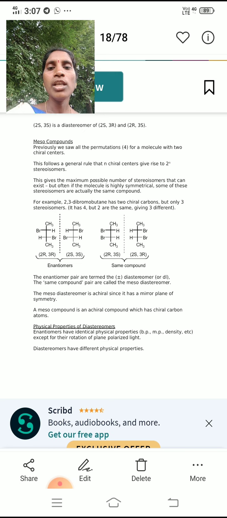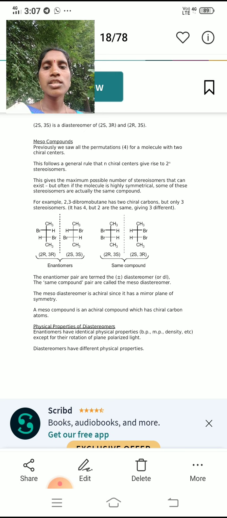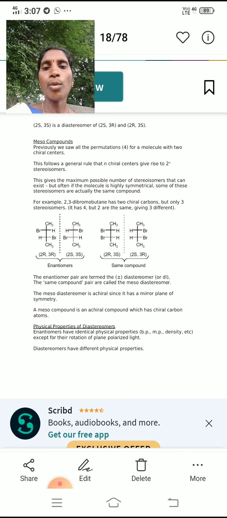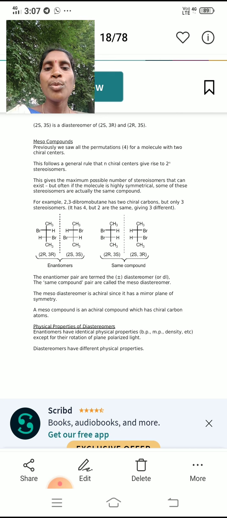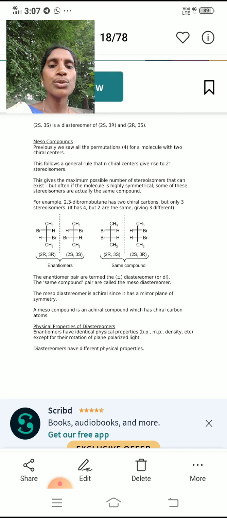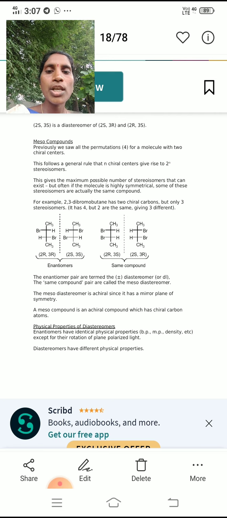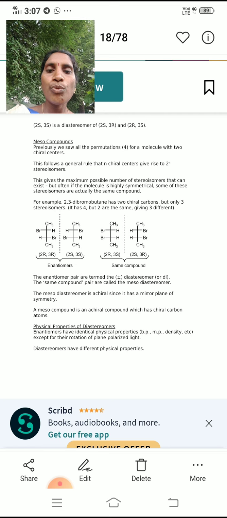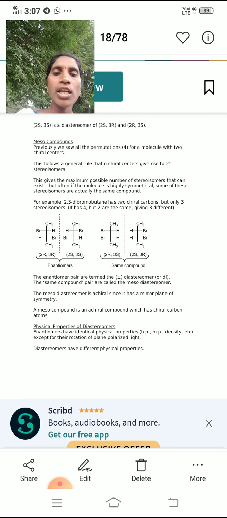But often, if the molecule is highly symmetrical, some of these stereoisomers are actually the same compound. For example, 2,3-dibromobutane has 2 chiral carbon atoms but only 3 stereoisomers. It has 4 but 2 are the same, giving 3 different.